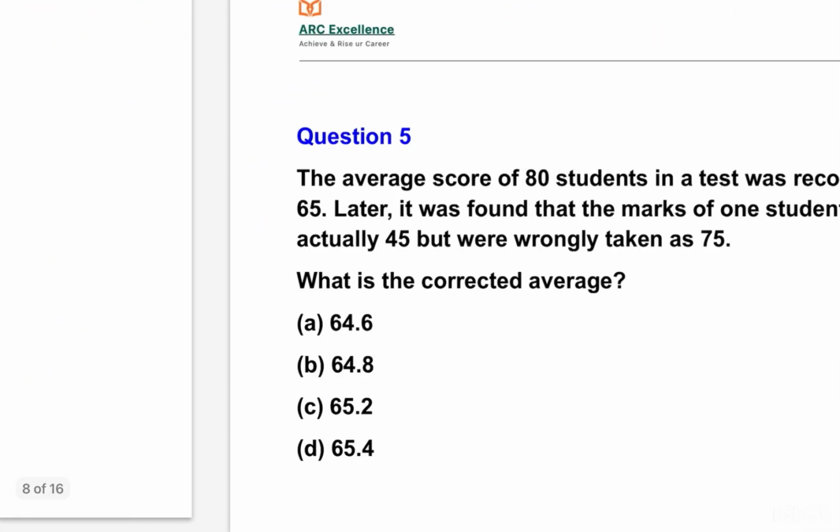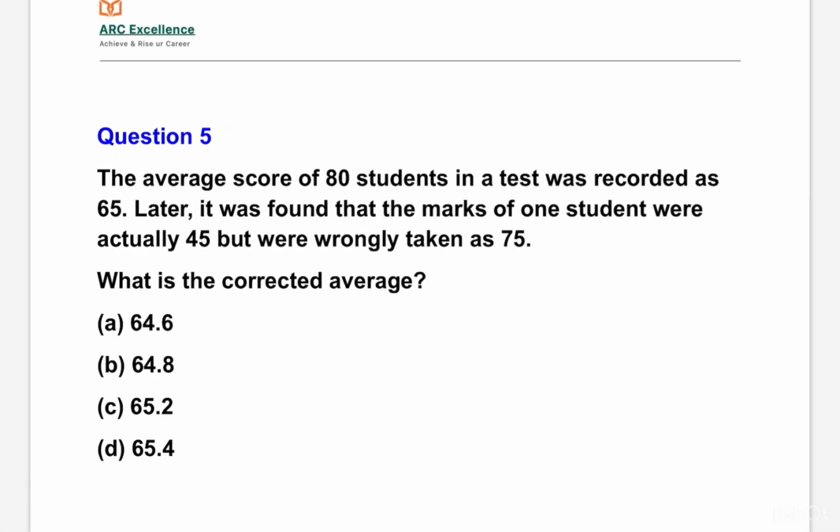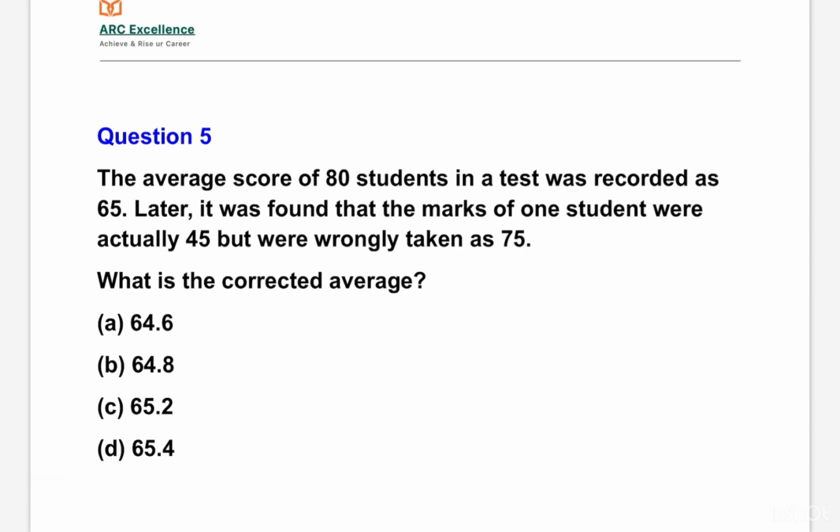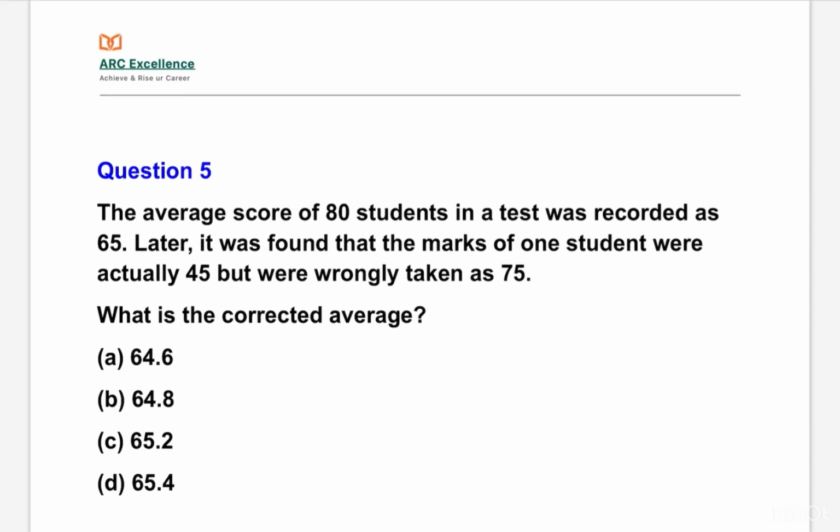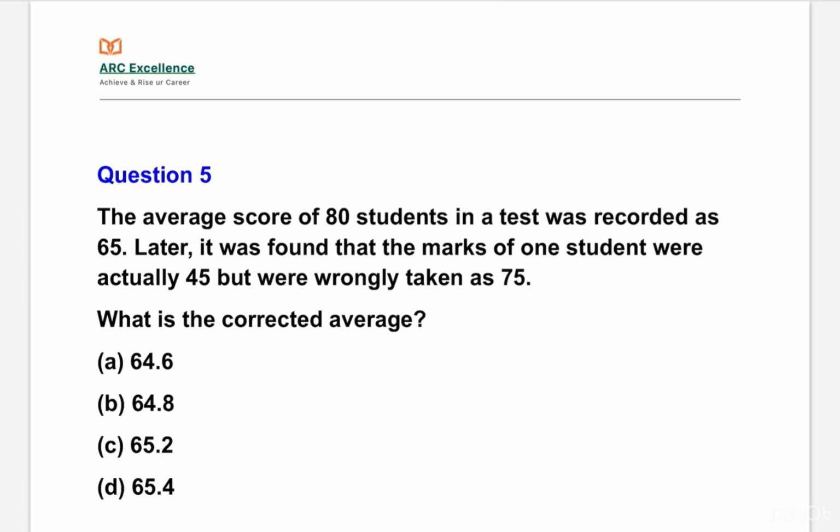Let's move to the next question. The average score of 80 students in a test was recorded as 65. Later it was found that the marks of one student were actually 45 but were wrongly taken as 75. Here we have to find the corrected average.